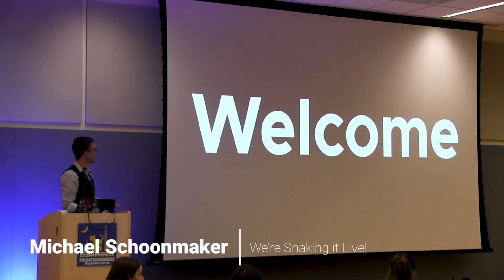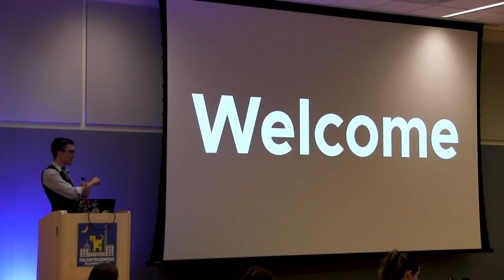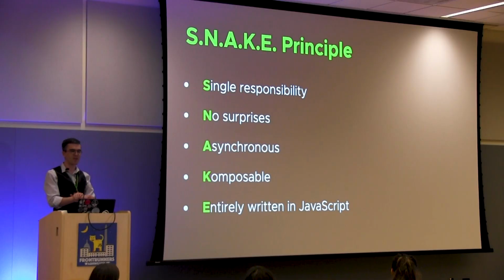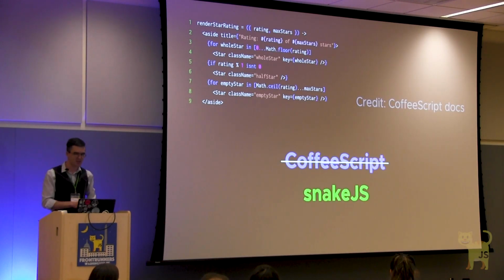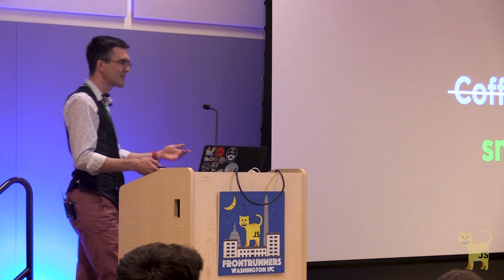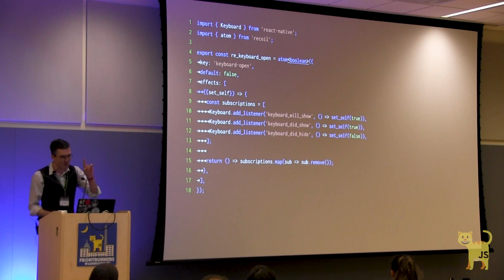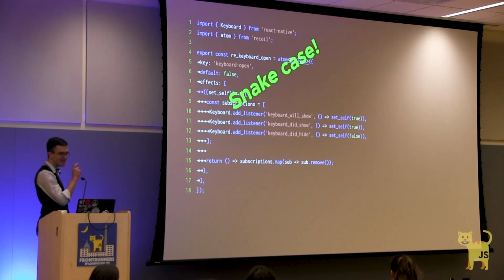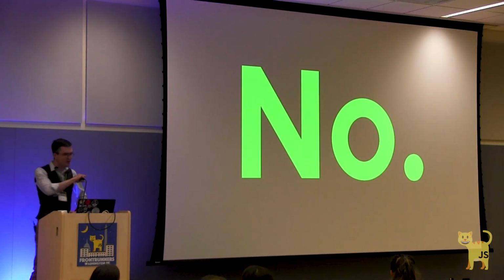Welcome. If you, like most people, didn't read the talk description, you would be excused for expecting this talk, we're snaking it live, to be about my brand new snake principle for software development. Or maybe you're here thinking this talk is going to introduce Snake.js, a new Broccoli plugin that makes JavaScript whitespace sensitive. You know, like Python, get it? Or maybe this is finally my chance to objectively prove that what you really need is snake case and tabs and Hungarian notation. No, this is sadly not that talk.